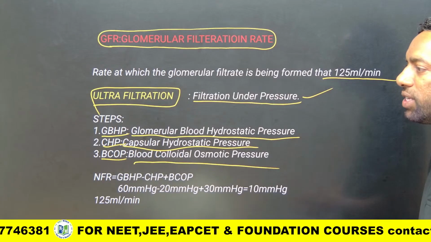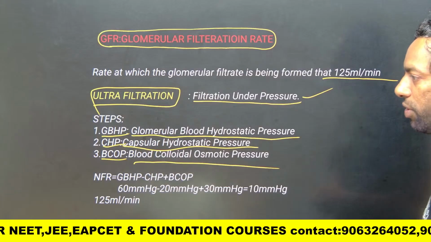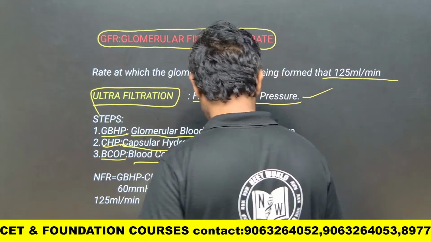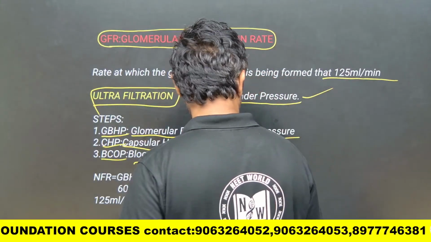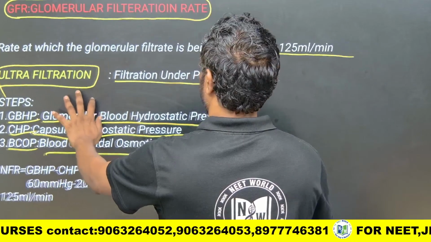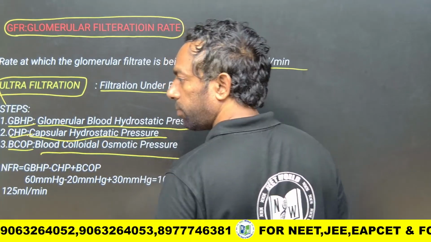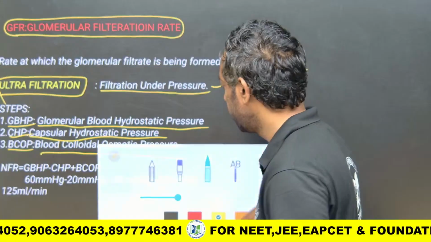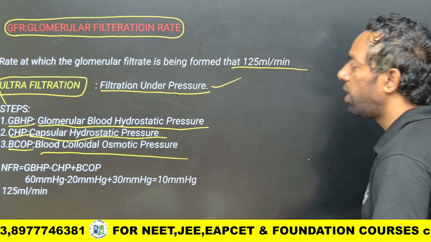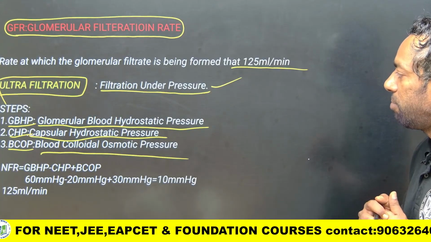We are going to discuss these in glomerular filtration, which is ultrafiltration. First, GBHP, glomerular blood hydrostatic pressure.